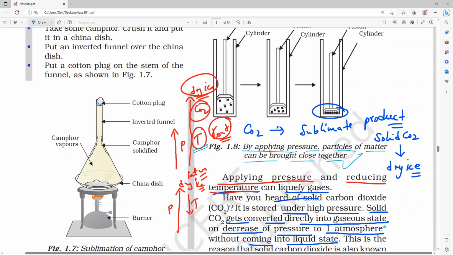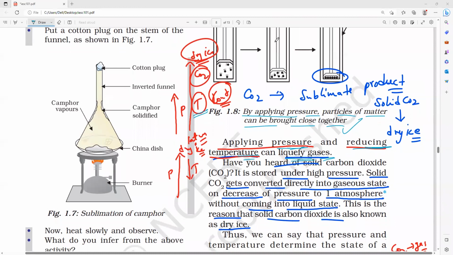But by applying the pressure and at the same time reducing the temperature, we can liquefy the gases much faster. That is the reason I'm saying. Are you clear? It can be much faster than only keeping the temperature constant. Clear?